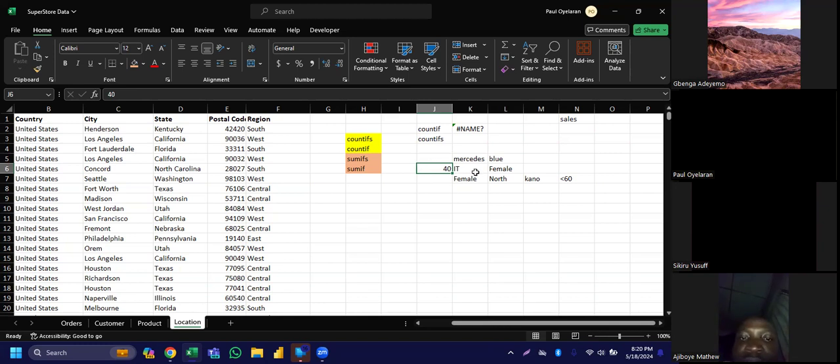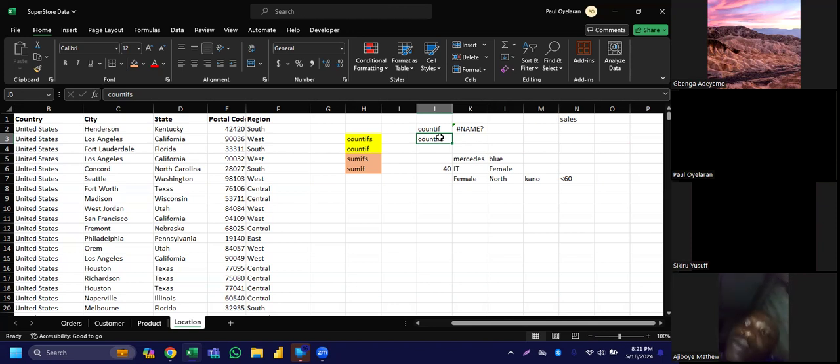Right? For us to be able to do that, that's when we make use of our Countifs. That's where the Countifs comes in for us. But we can use this Countifs in lieu of a single criteria. Like I've said earlier, you can say maybe you want to count the number of staff in a department, in the sales department. This Countifs, we can do it,